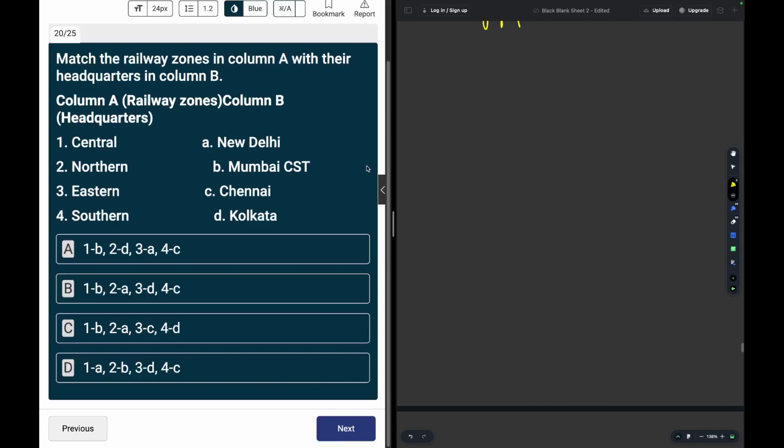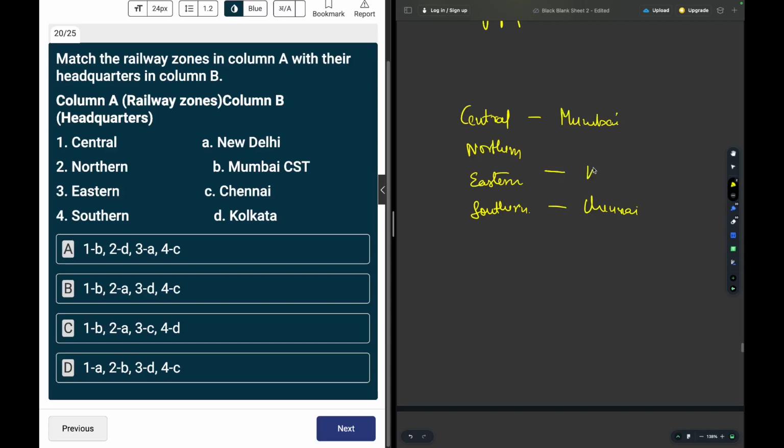Moving on. Match the railway zones in column A with their headquarters in column B. Okay. I'll write down all of them here. Central, Northern, Eastern, and Southern. Southern must be in Chennai. Central must be in Mumbai.